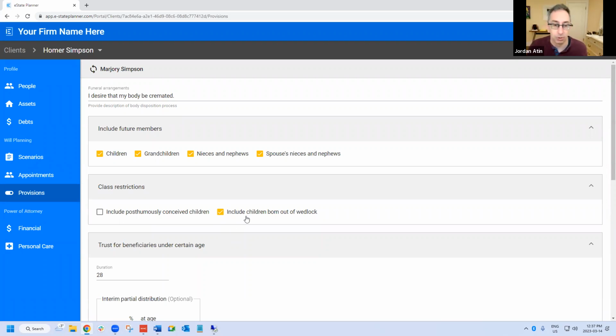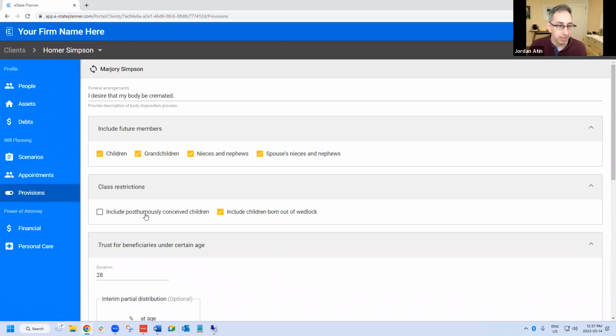And that is the default rule. So if we built that option, all that would happen is we would get rid of any reference to excluding any child. So that's the idea. If we uncheck that, that's going to exclude every child born out of wedlock. So they're going to be excluded, even if they were treated as a child. So that's why typically I'm going to use include children born out of wedlock, because I want a child who was born to a common law relationship to be counted as their child if they treated them as a child, right? They knew about them, for example, et cetera. So that's the idea there.